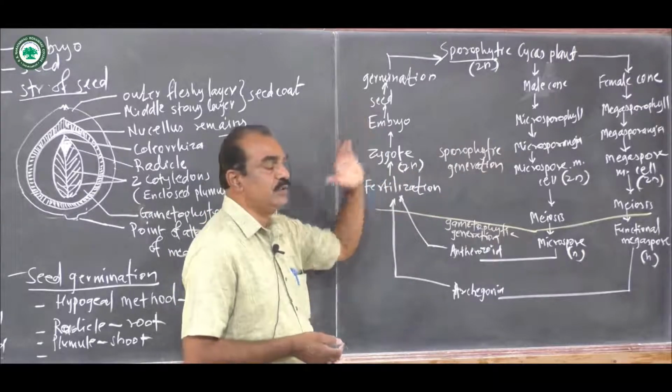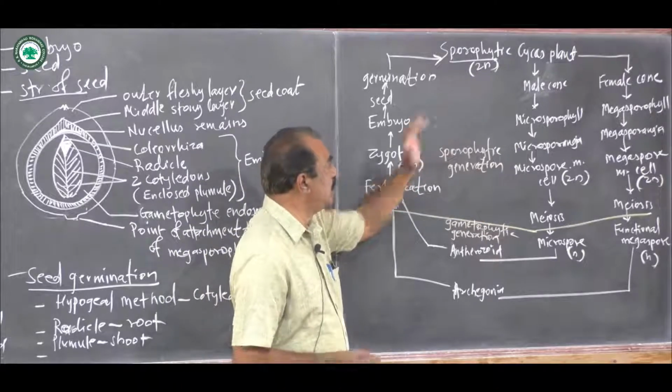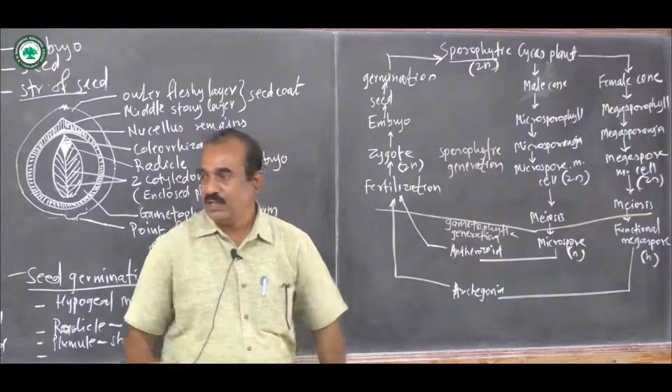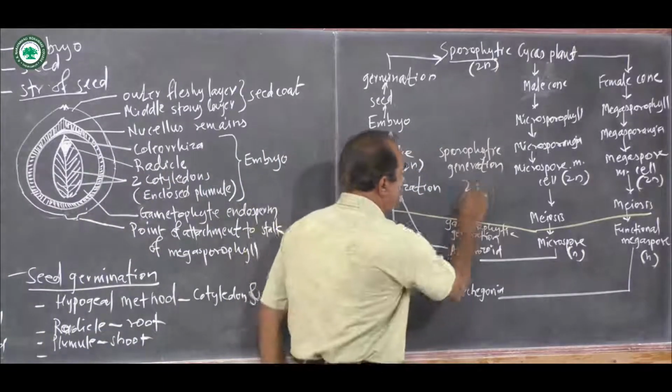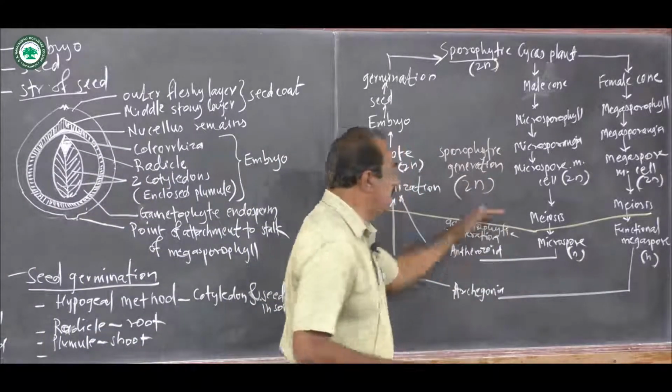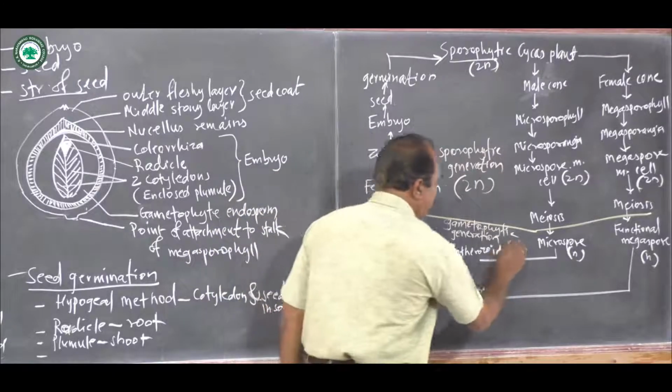Now, there are again 2 different generations. From this line above, there is the sporophytic generation, and it is diploid in nature. So, this is the sporophytic generation, and this is diploid in nature. And toward the lower side of the line, there is the gametophytic generation, and it is haploid in nature.